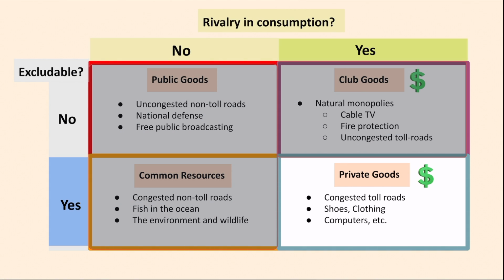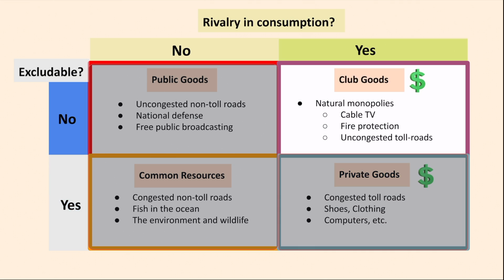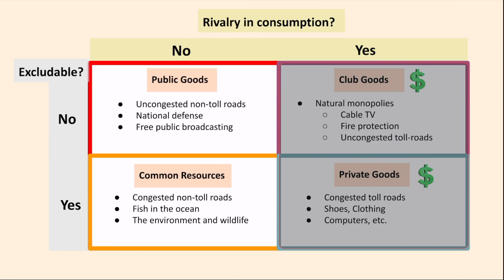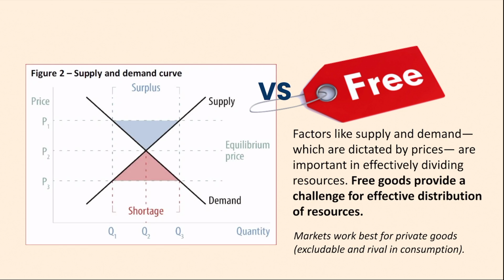The other two of the four types of goods include private goods, which are both excludable and rival in consumption. The last type includes natural monopolies, which are also known as club goods, which are goods that are not rival in consumption but are excludable. But we'll be focusing on public goods and common resources and the challenges they pose as free goods.